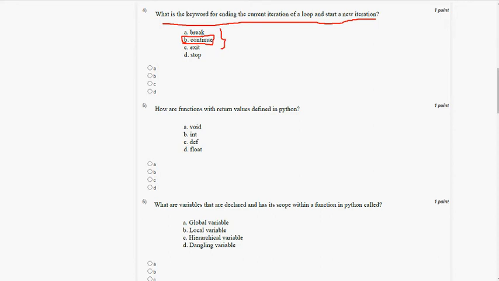Break ends the loop entirely and gets out of it, but continue skips the current iteration and goes on to the next one as usual. Break ends all the iterations and gets out of the loop. So the answer is option B, continue.